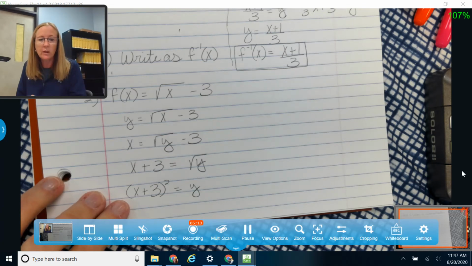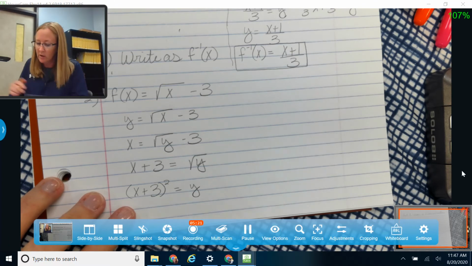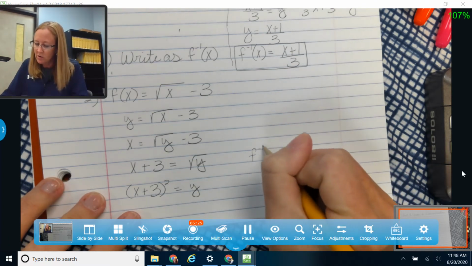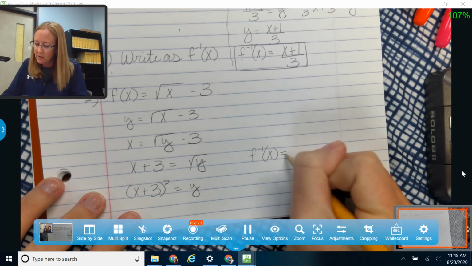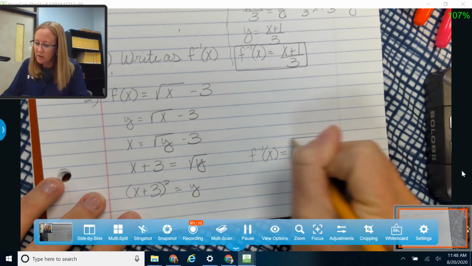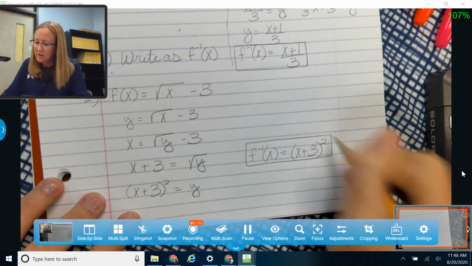Just again, don't forget that middle term. So if you were to square it out, it would be x squared plus 6x plus 9. So don't forget that plus 6x in the middle there. Okay, and then I'm going to change my y back into my inverse. So f inverse is equal to x plus 3 squared. So those two things are inverses of each other.